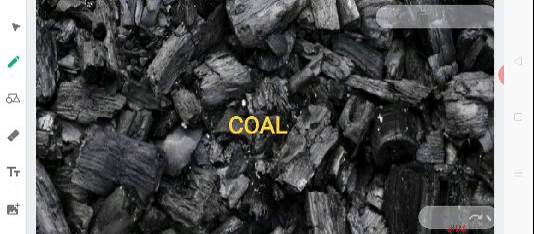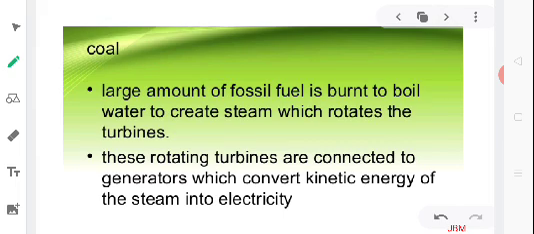Today, we will be discussing a common fossil fuel, that is coal. Now here I would like to mention one thing: a large amount of this fossil fuel, coal, is burned to boil water to create steam, which rotates turbines, and hence it is able to generate electricity. But before getting into the manner in which coal is utilized to generate electricity on a larger scale, I would like to give you a little information regarding how coal is formed, where the common coal reserves are found in India, and what its basic uses are.